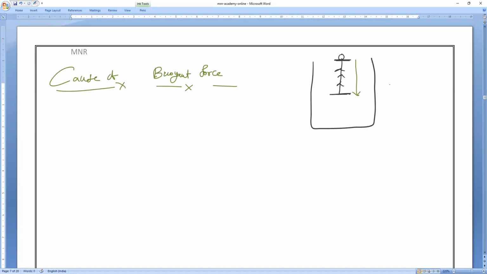As we all know, even in 8th class we studied this. For example, if this is a liquid column, and you are swimming here, and here, and here, who will experience the greater pressure?